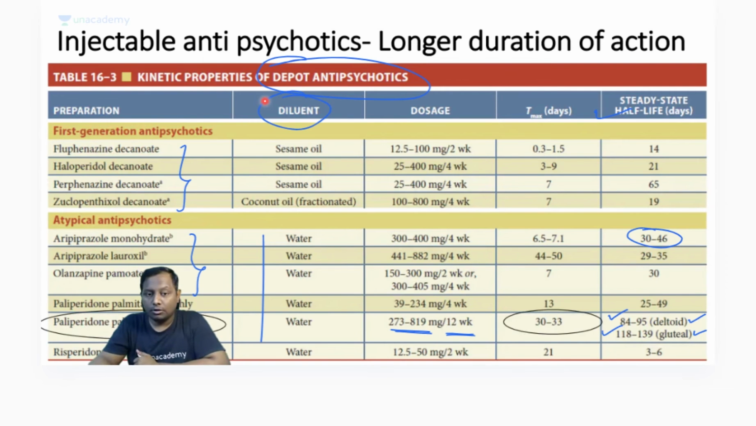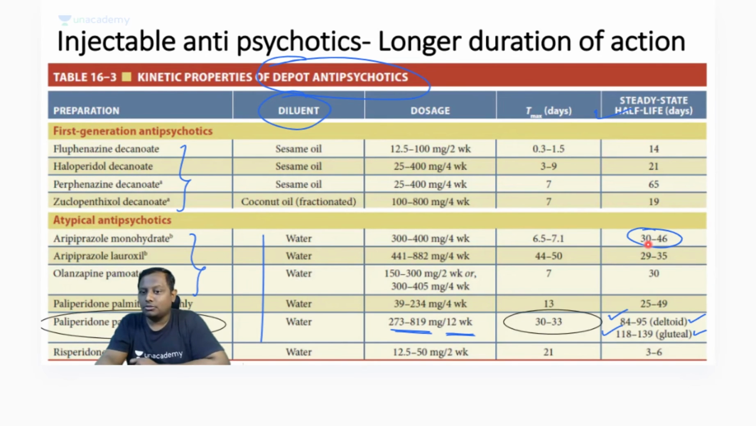You can see, if you want to remember diluent, simply remember second generation. I have given you already the names. They are using water, right? So paliperidone is the longest acting. If paliperidone is not there, then you can go for aripiprazole. Aripiprazole is next in the order, right?